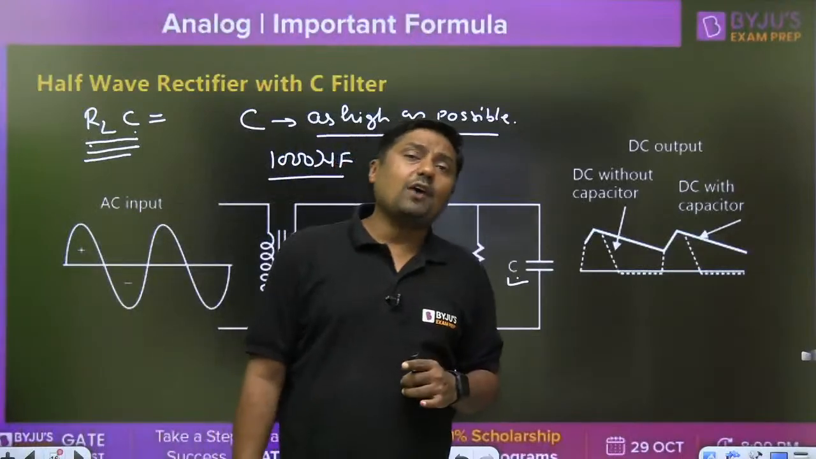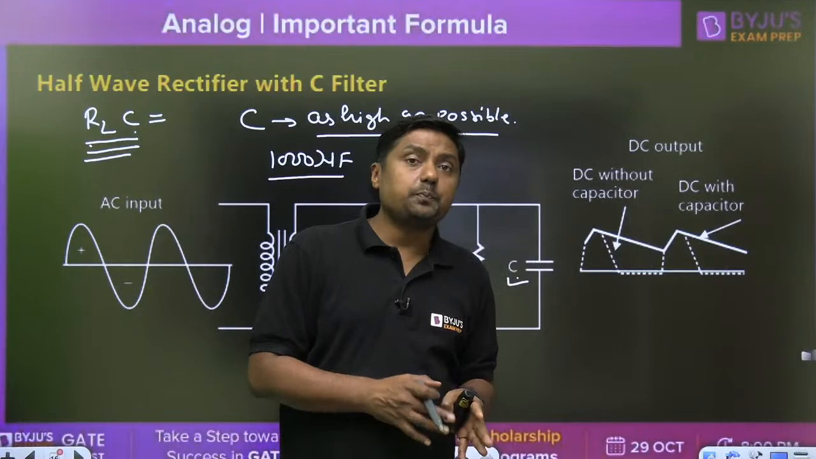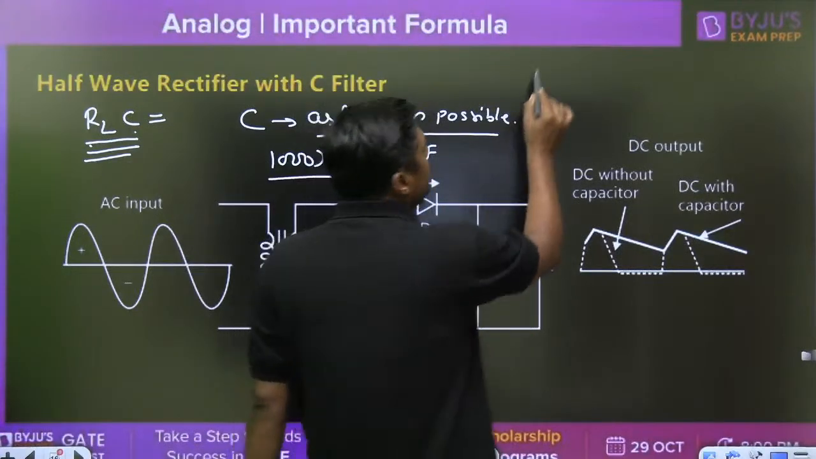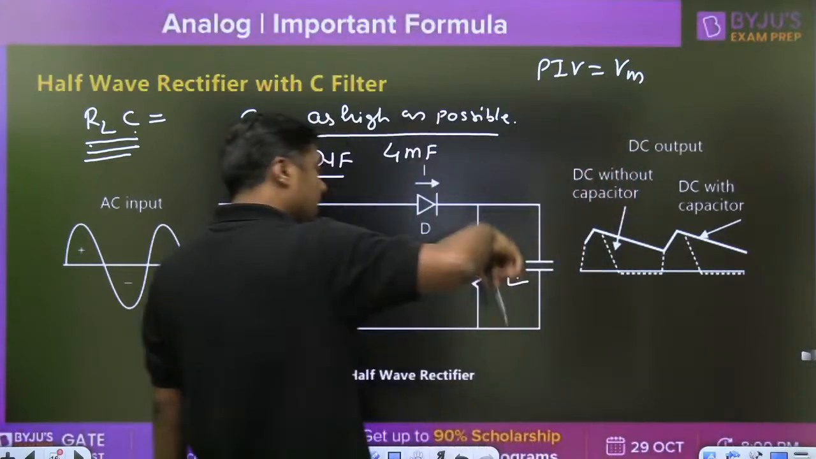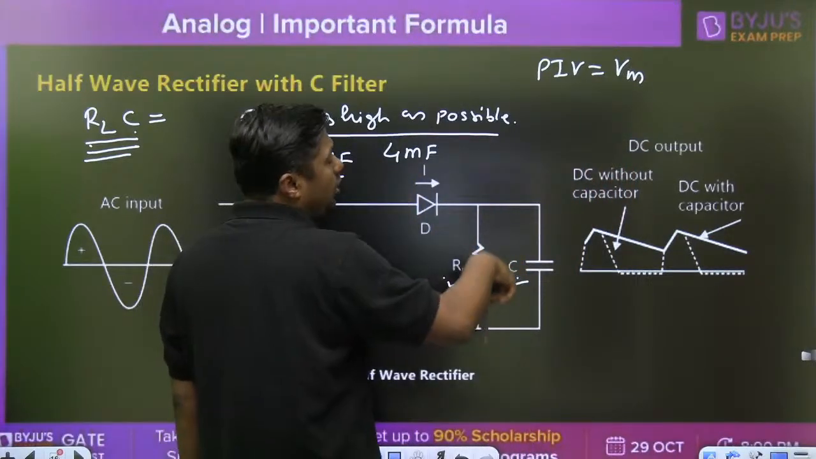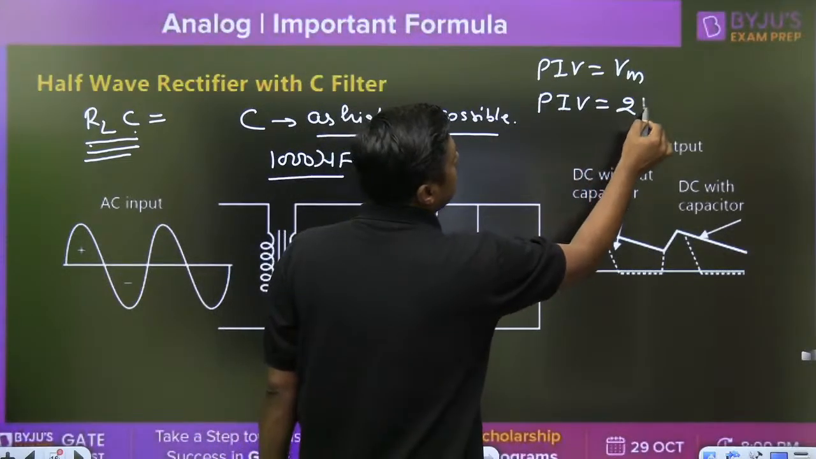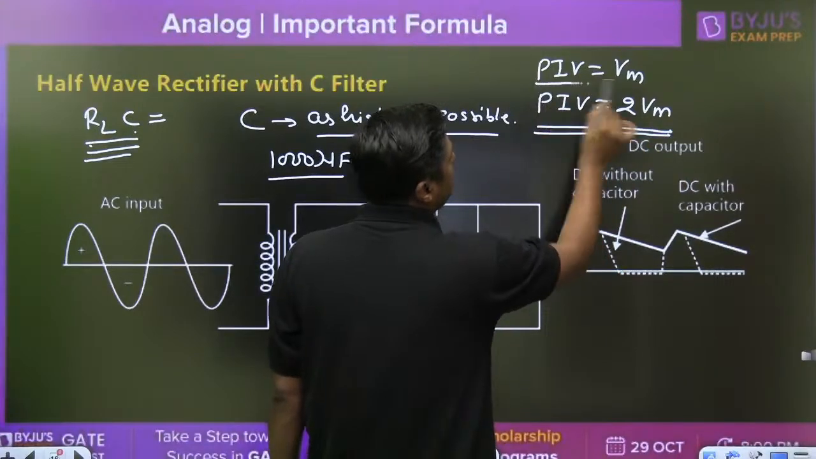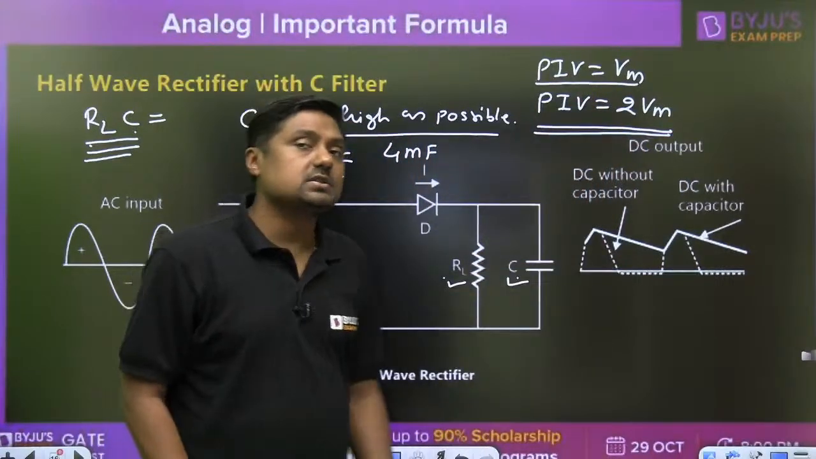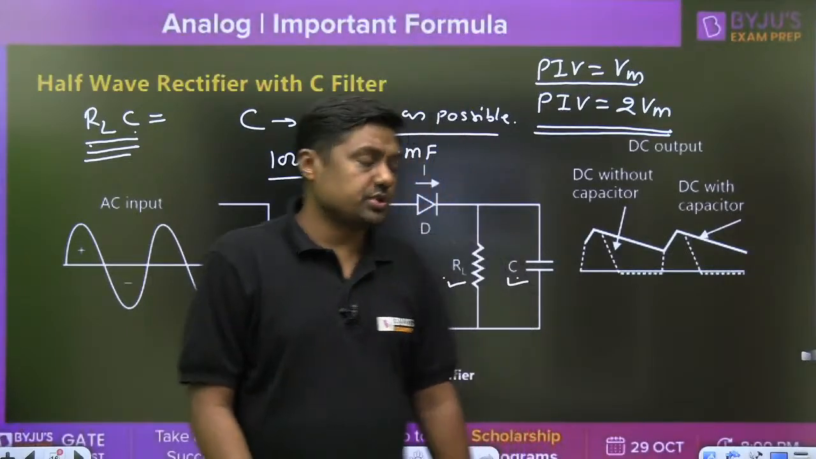In the case of half wave rectifier, when we are not connecting the capacitor, PIV was VM. But when we are connecting the capacitor, that is the drawback of this capacitor, PIV will become 2VM. With capacitor, PIV is 2VM. Without capacitor, PIV was VM. That is the disadvantage of capacitor filter. That will be the question.